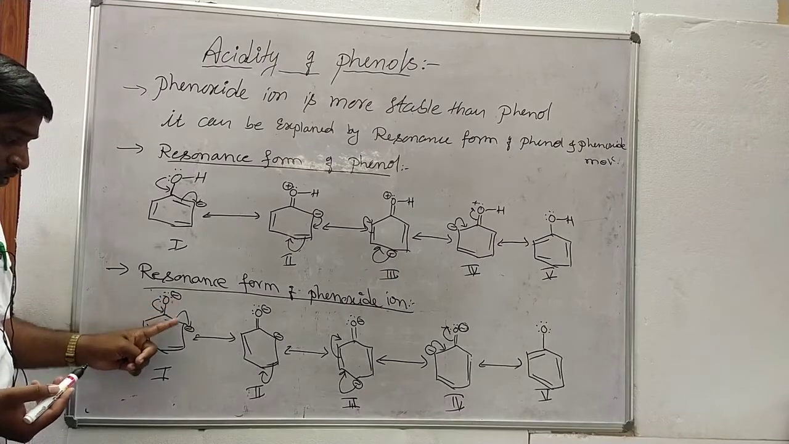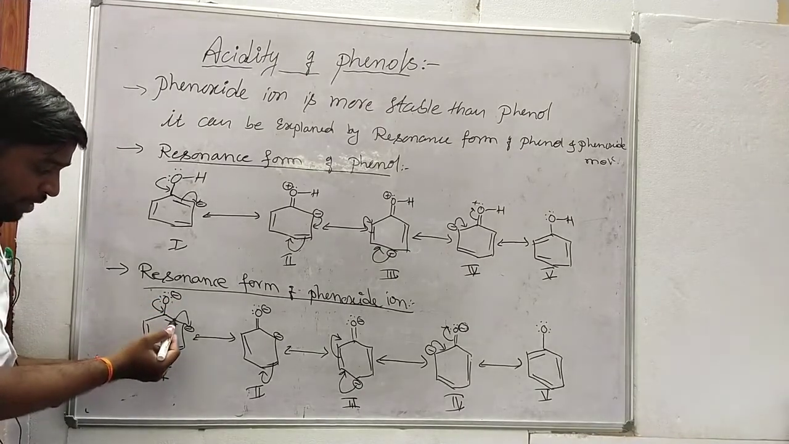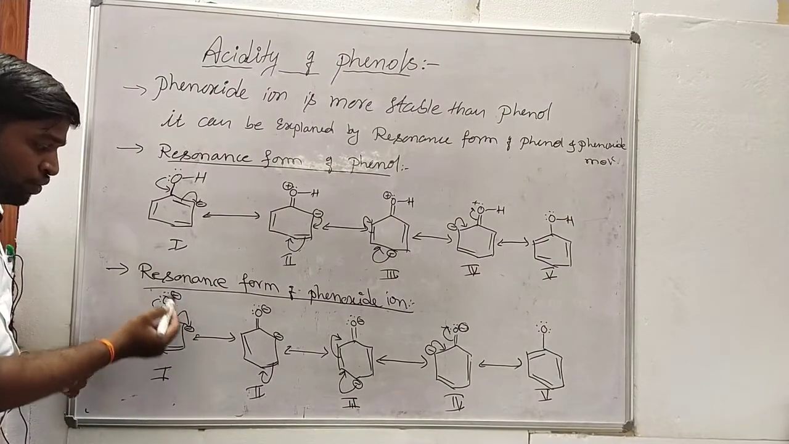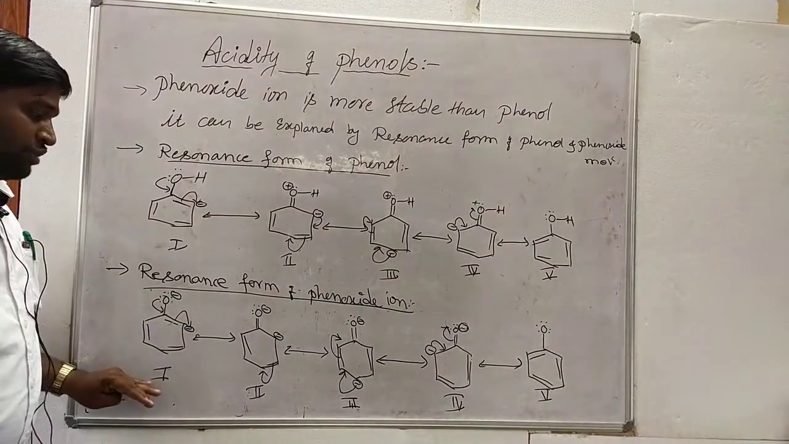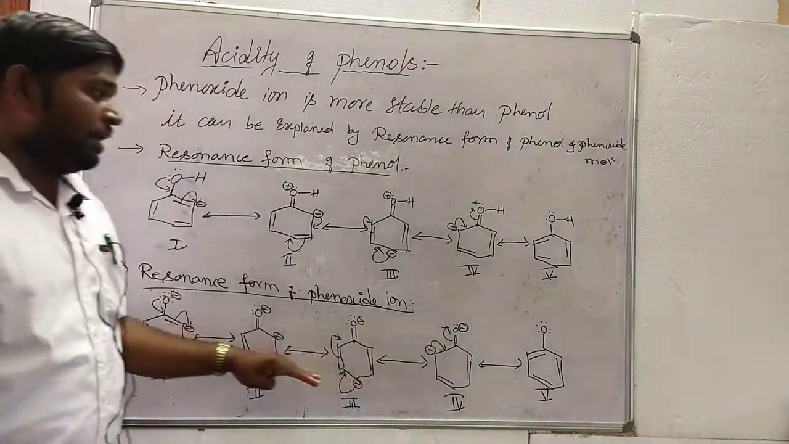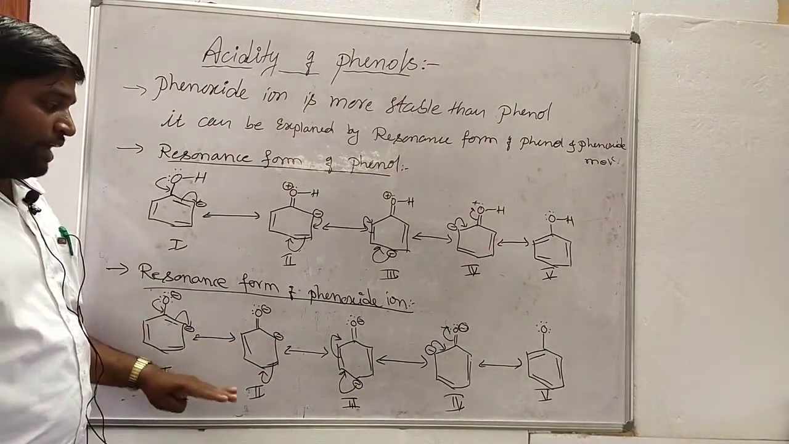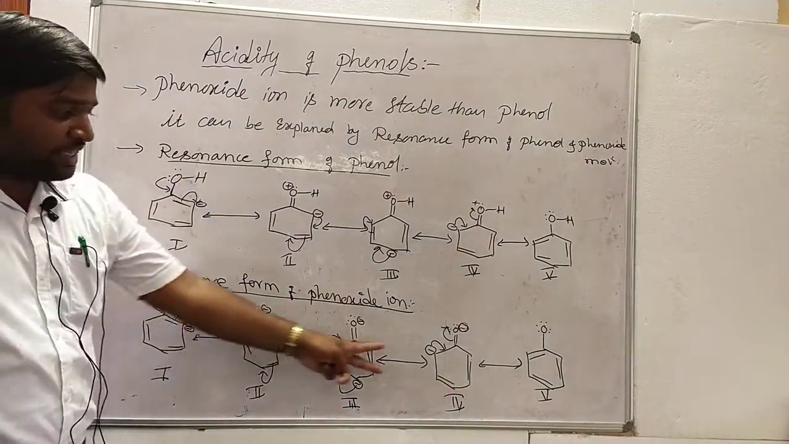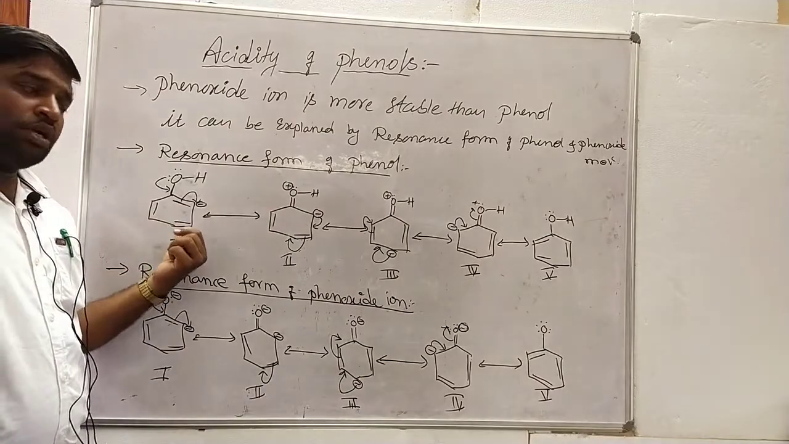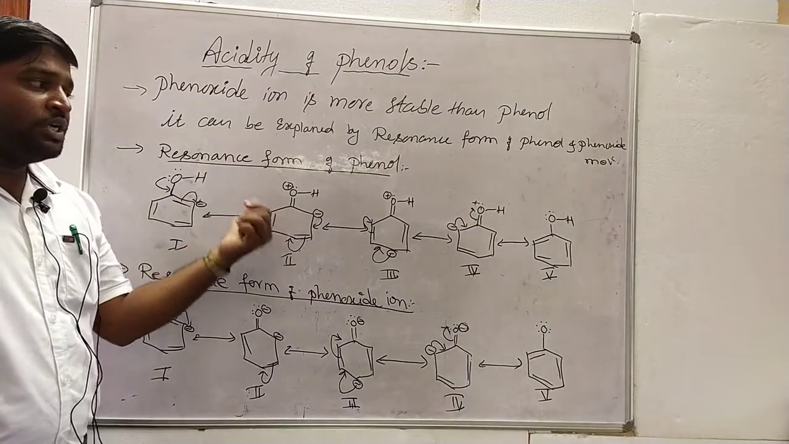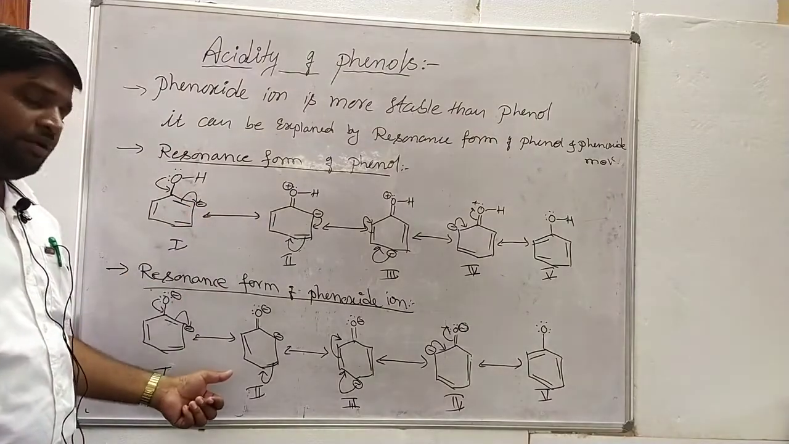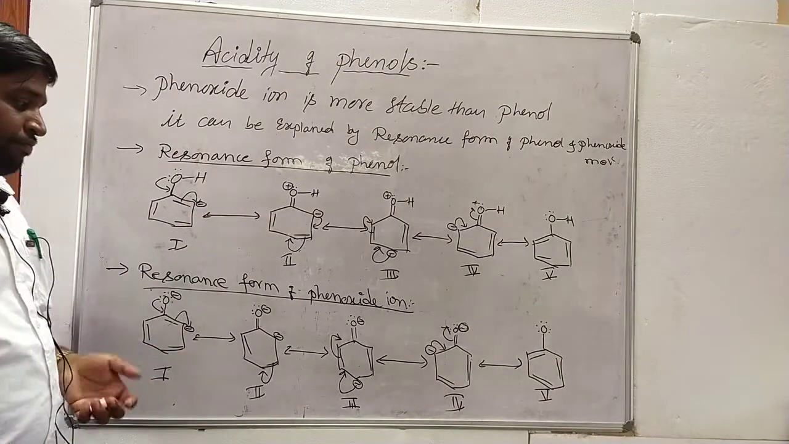So this is negative. After cleavage of this pi bond, these lone pair of electrons will occupy this carbon atom, which is also negative. So due to no separation of charges, this molecule is resonance stabilized and more stable in nature. That's why no separation of charge can be seen in the phenoxide molecule, whereas in the phenol molecule we obtain dipolar charges. Due to that reason, phenol is less stable than the phenoxide ion.